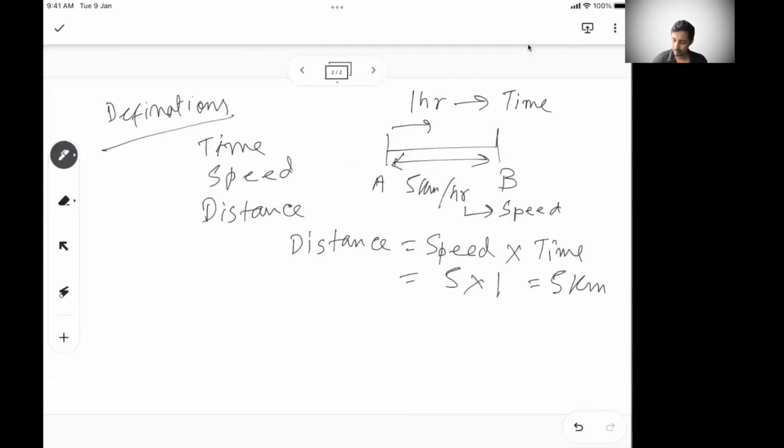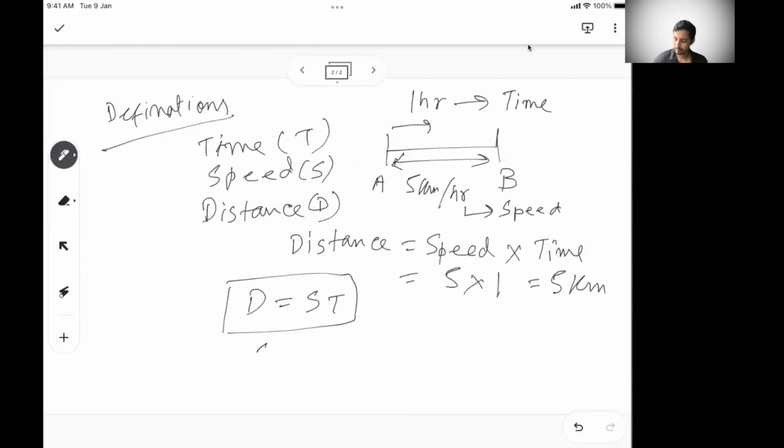This is one formula we know: distance equals speed into time, where time is t, speed is s, and distance is d. This is the most common formula used between speed, time, and distance. Speed can be per hour, per second, or per minute. So the speed can be how much distance you cover per minute.